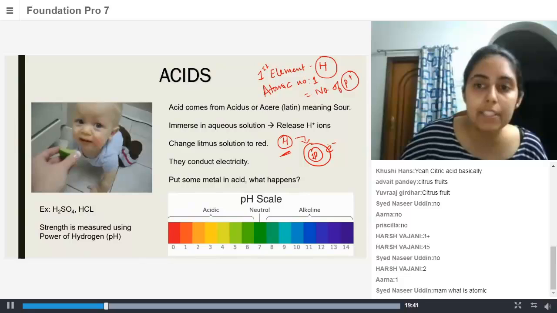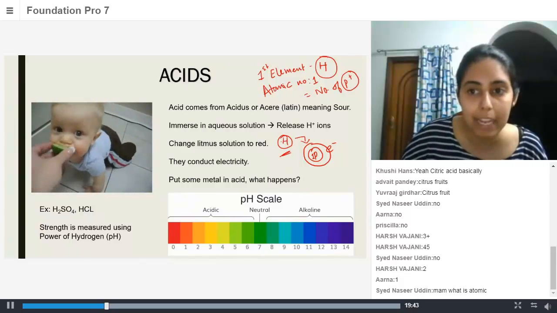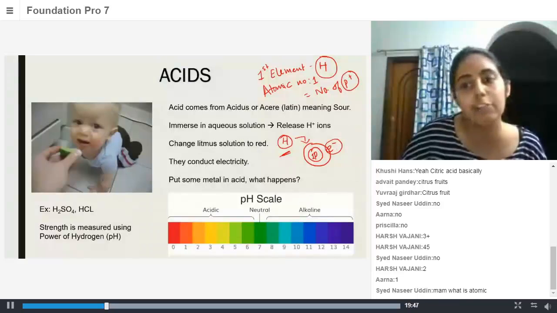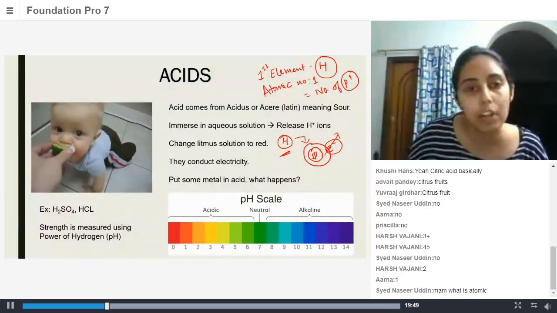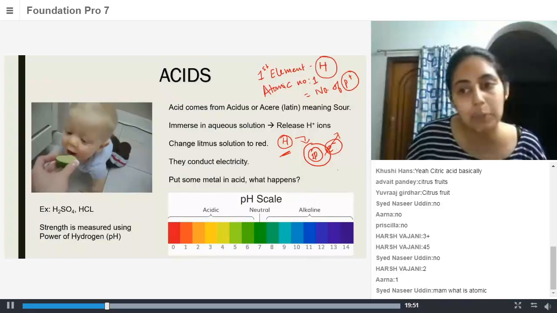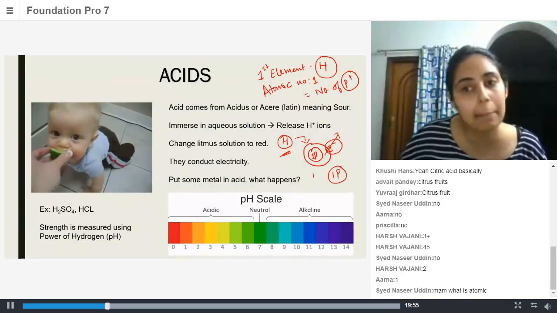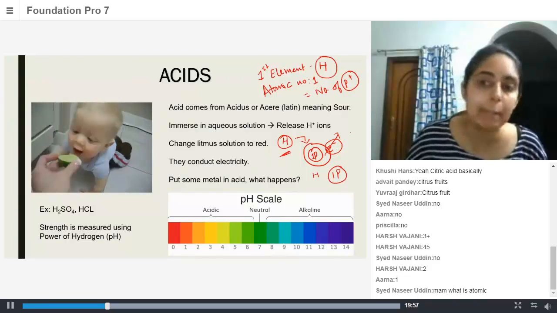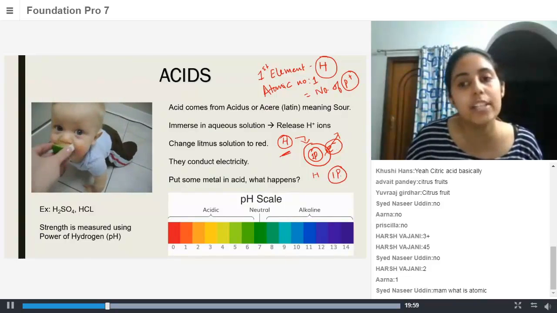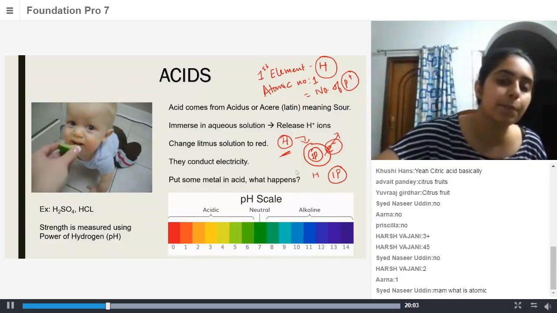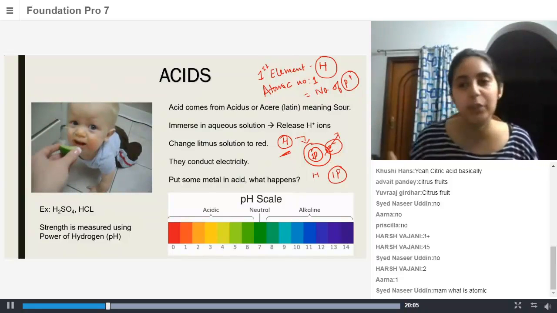If I take out the electron from the hydrogen atom, what will I be left with? Just one proton. And what charge is a proton, positive or negative? Positive.